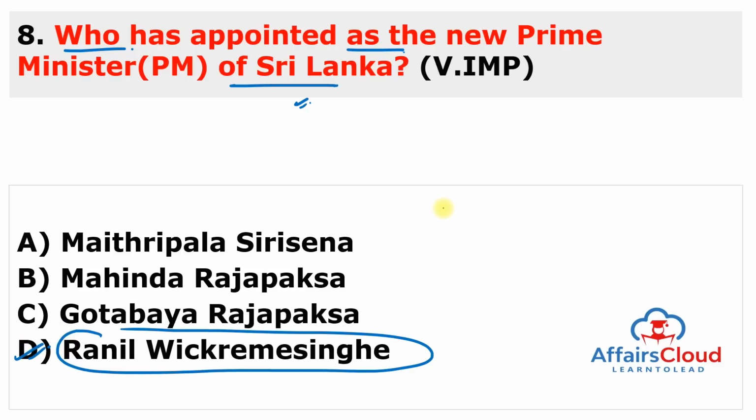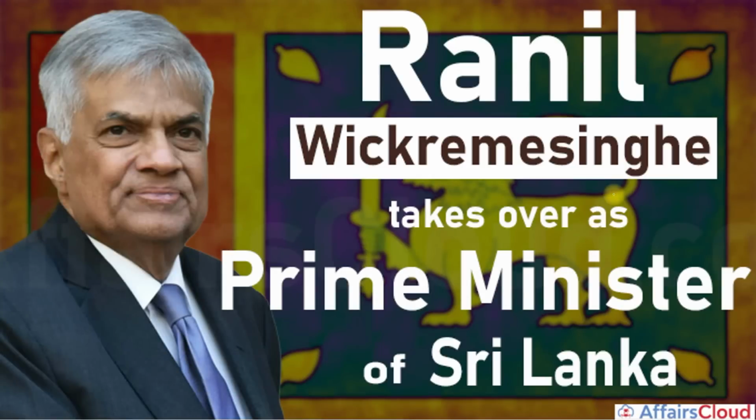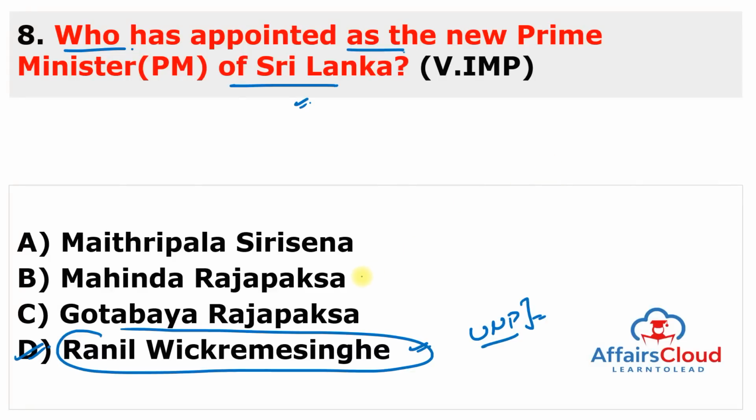Gotabaya Rajapaksa, who is the President of Sri Lanka, has appointed Ranil Wickremesinghe, the leader of the United National Party, which is the opposition party, as the new Prime Minister of Sri Lanka. You can see here the picture of Ranil Wickremesinghe taking over as the Prime Minister of Sri Lanka. Earlier this position was with Mahinda Rajapaksa.